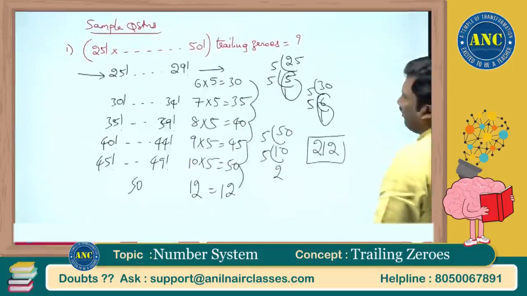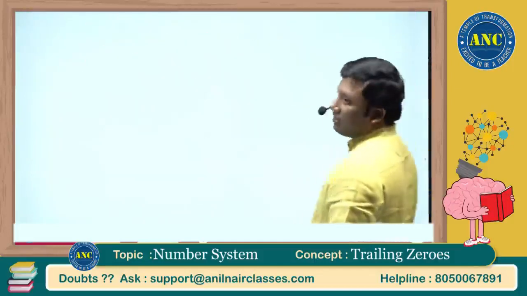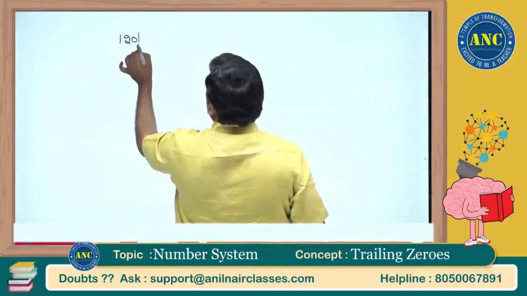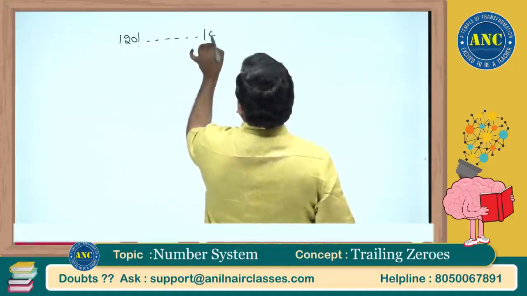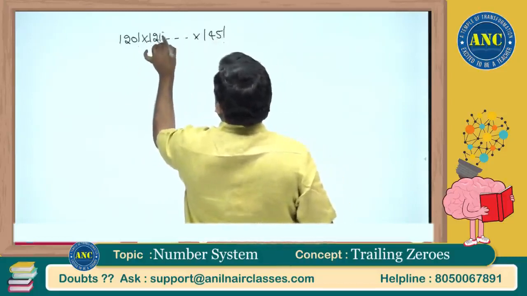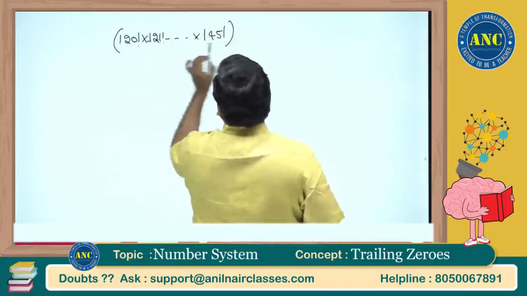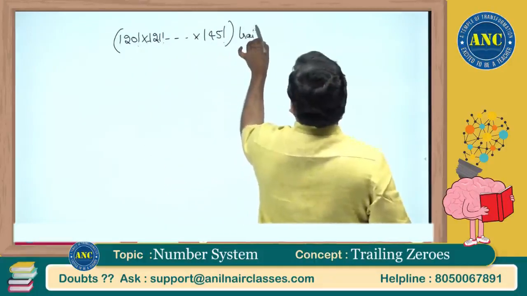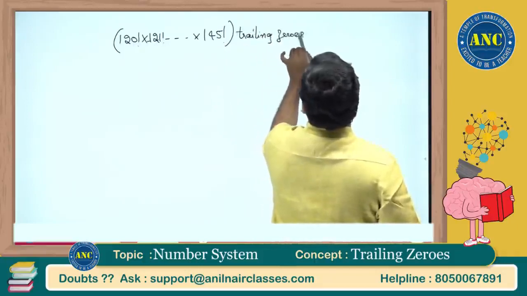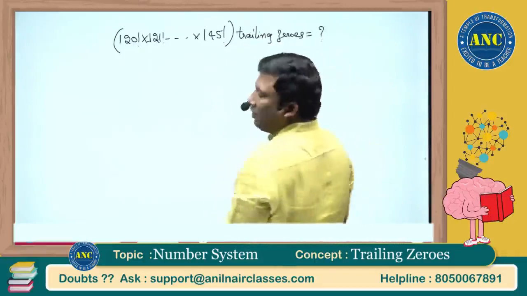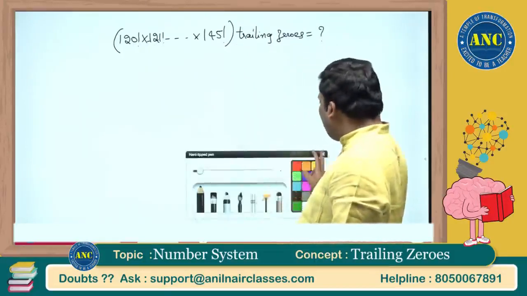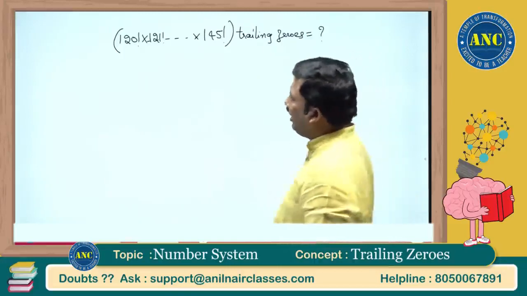Suppose the question is, let me solve, 120 factorial till 145 factorial product. 120 factorial into 121 factorial and so on up to 145 factorial, trailing zeros.